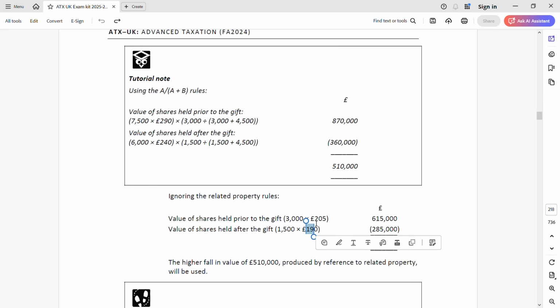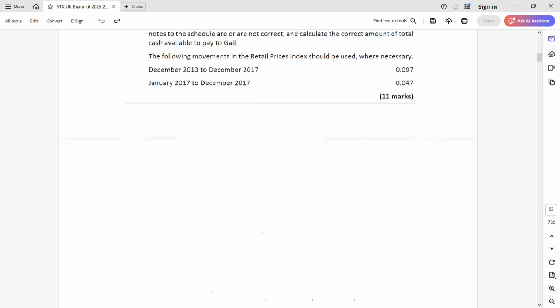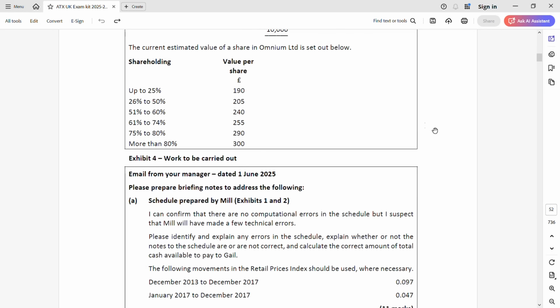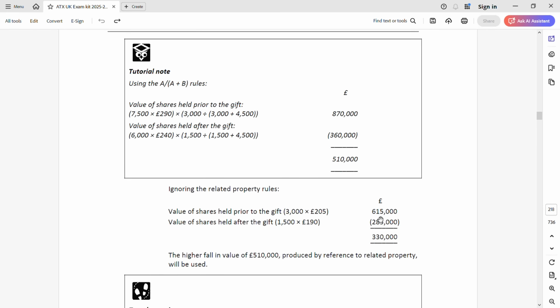Here the value is only Brad's. We are not taking the wife. So at 30%, what is his holding? And at 15%, what would be the holding? 205 and 190. You see, it's the 26 to 50% band for the 30% holding, and now he's having 15%, so 190. Those two are the figures. If you deduct them, the value is 330.